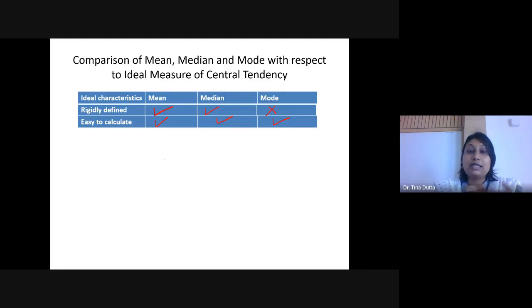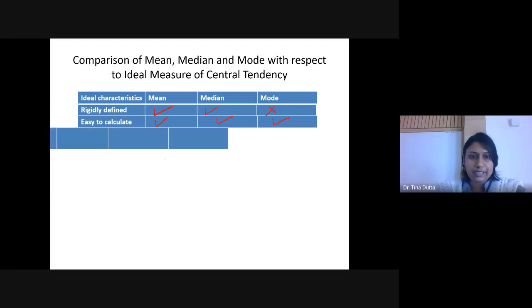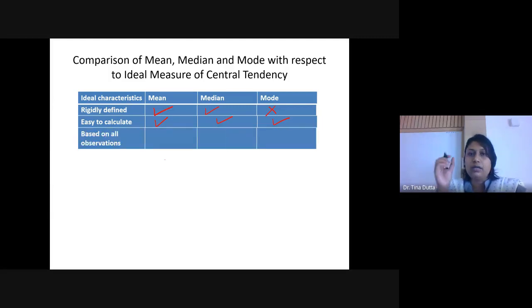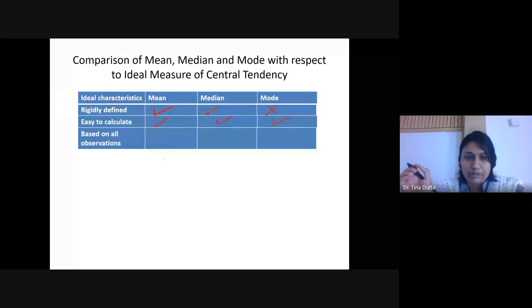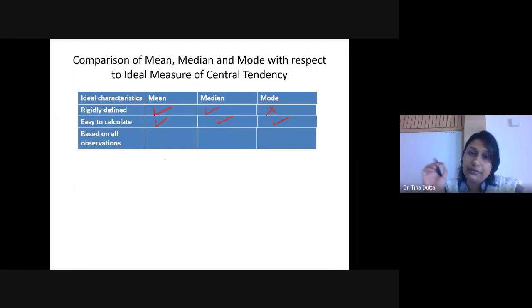That is why that is considered to be tougher. Otherwise, mean, median, mode, arithmetic mean, median, and mode all are easy to calculate. Okay, next criteria: whether the formula is based on all the observations or not. Whether the measure of central tendency formula is based on all the observations or not. If it is based on all the observations, it is considered to be a good measure. If it is not, then it is not considered to be a good measure.